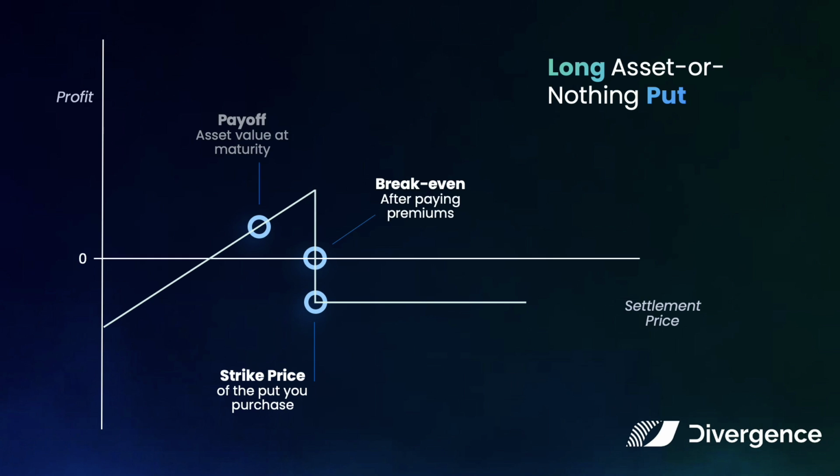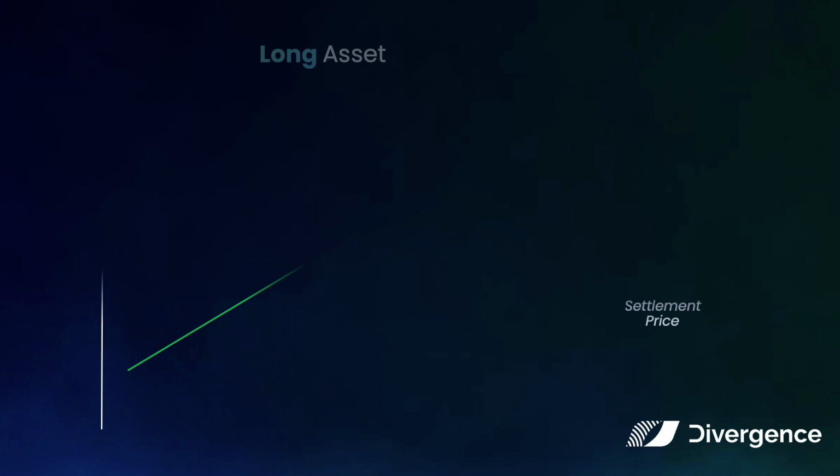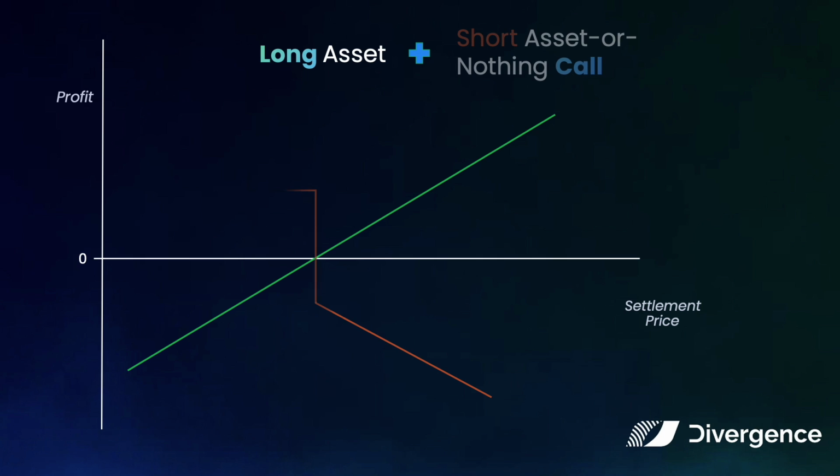Now, if you long an asset or nothing put represented as a shield token on Divergence, you buy a shield token using a premium in wrapped Ethereum representing an asset or nothing put. If the Ethereum price settles below your strike price at maturity, you receive 1 asset, wrapped Ethereum. Your profit is the difference between 1 asset and the premium you pay. Otherwise, you lose your premium. As you can see, the expected payoff for the long asset and sell asset or nothing call is equal to the long asset or nothing put.